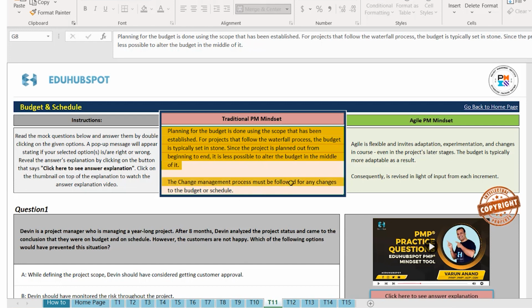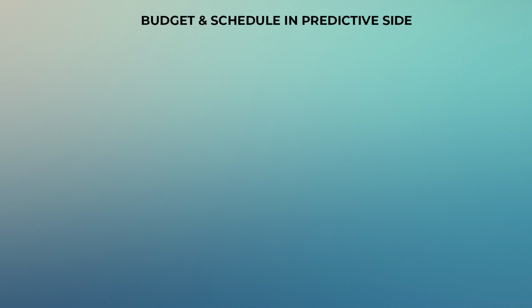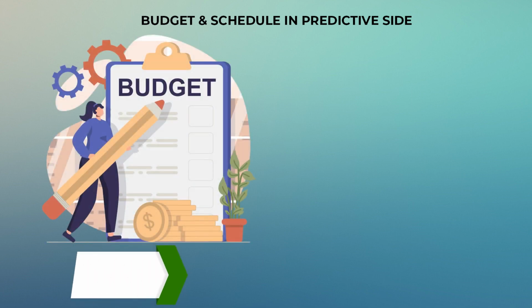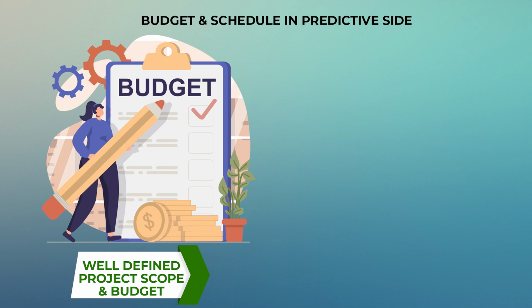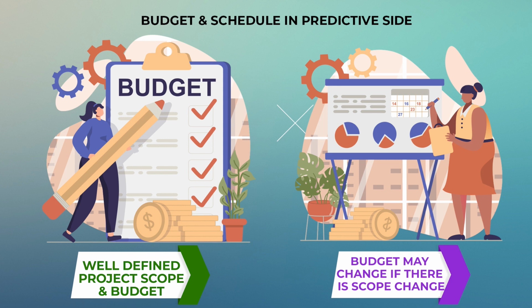The change management process must be followed for any changes to the budget or schedule. So on the traditional projects, typically the project budget is given to you well in advance, if you ask me. Of course, the scope is defined, and based on the scope, you will determine the project budget. But before even the project is started, your scope is well defined. You exactly know what is needed. So your budget is also well defined. And if there are any changes to that, and if it is determined at the later stages of the project, then your project budget will increase.